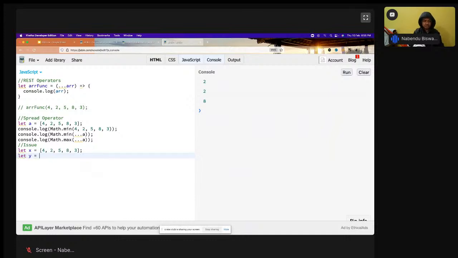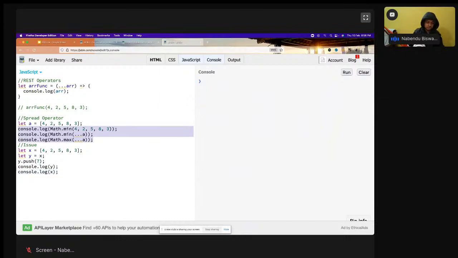I want to copy the value of x to y, so I copy it like this, and I think, okay, it is copied. But now I push something to y, not x. Now console.log of y and console.log of x.